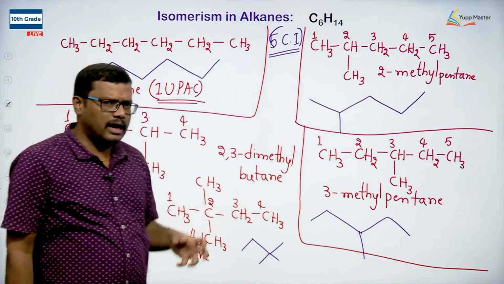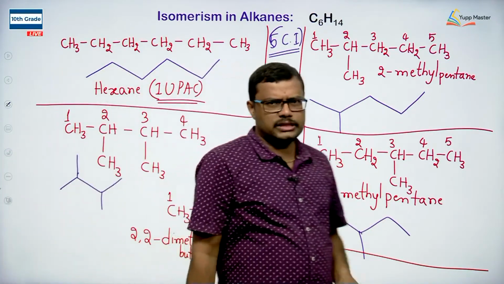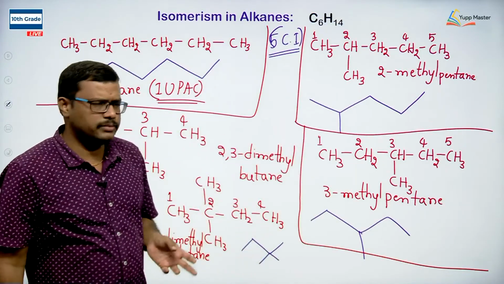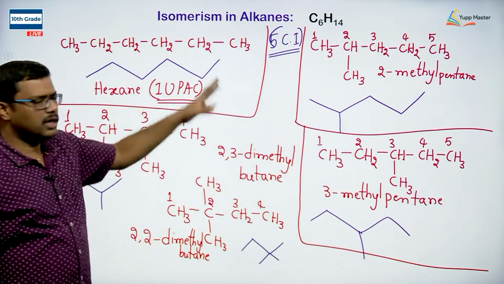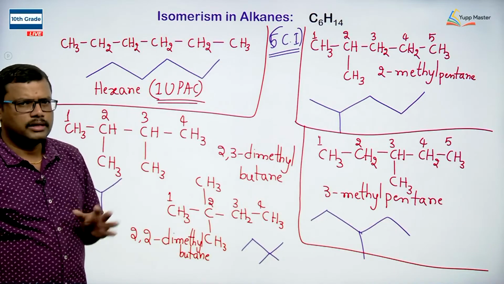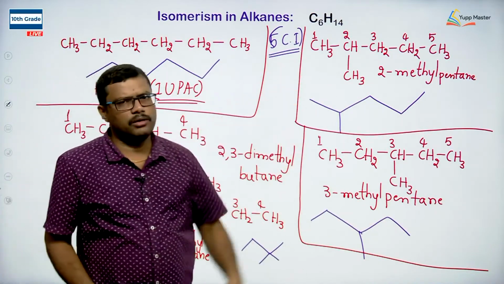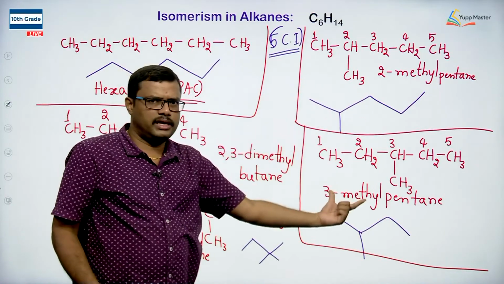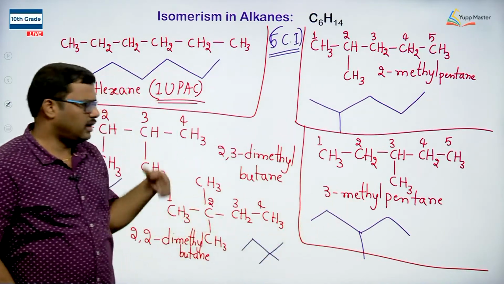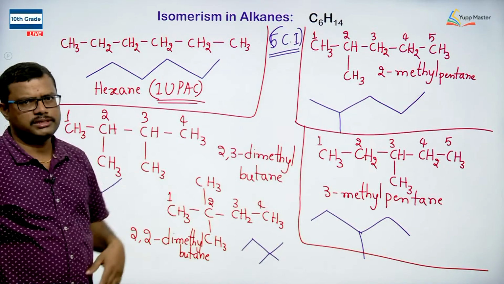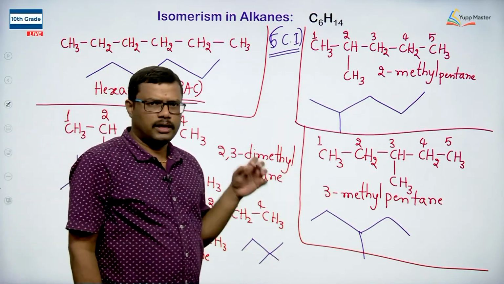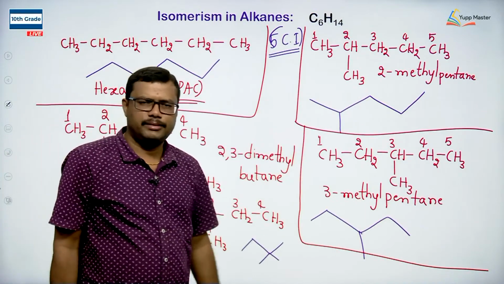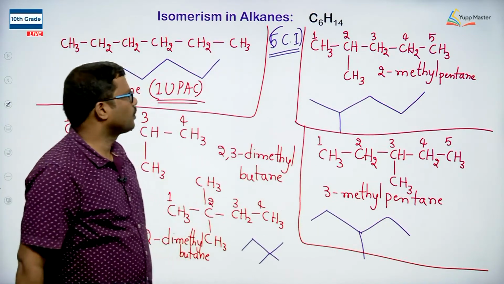So, when we have an alkane with 6 carbons, the 6 carbon atoms can be arranged in different fashions. How many different fashions are possible? 5 different arrangements are possible. It is very simple: just write down the carbon chain, decrease the length of the carbon chain and take the other carbons as substituents, then look at the positions and name these compounds according to IUPAC. You people know the IUPAC guidelines, so just follow them and write the names of the organic compounds.